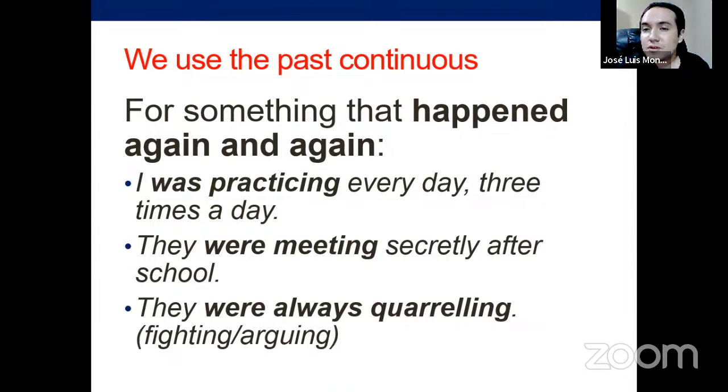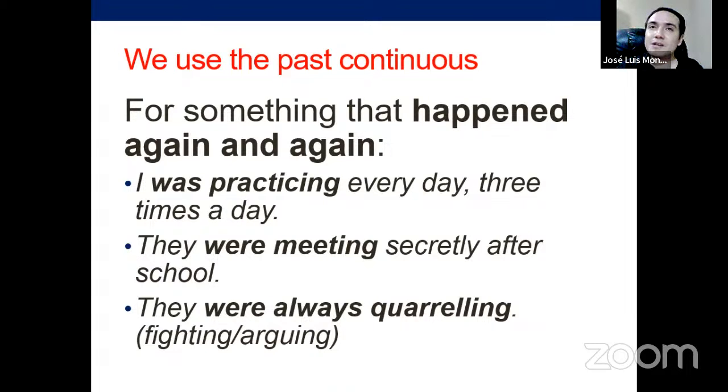Of course, the first one is when you want to mention something that happened and that's it, definite. I studied for my test. I was studying for my test. I studied, something specific that happened, and that's it. It's not going to be a routine action in this case, just a definite action that happened at a specific time.